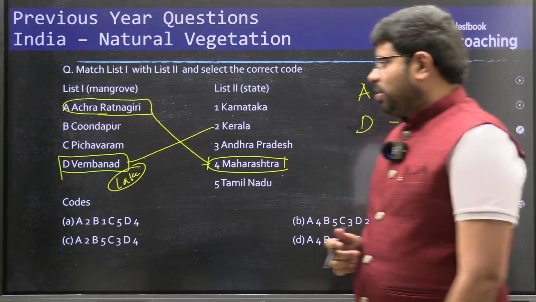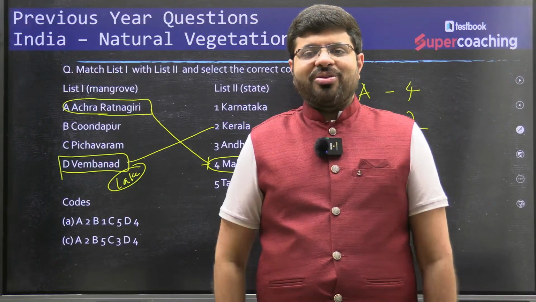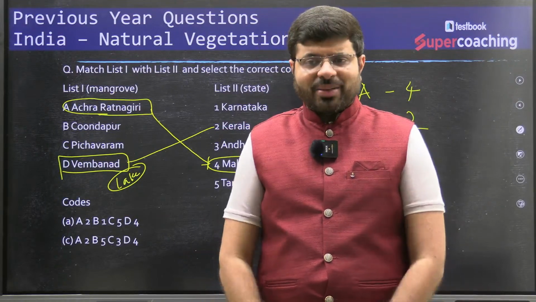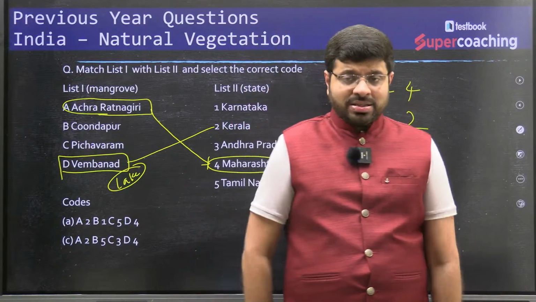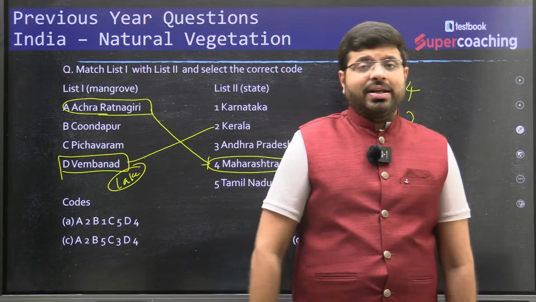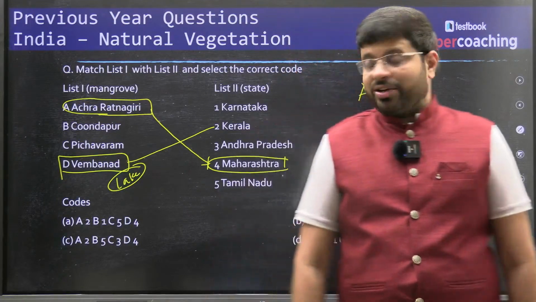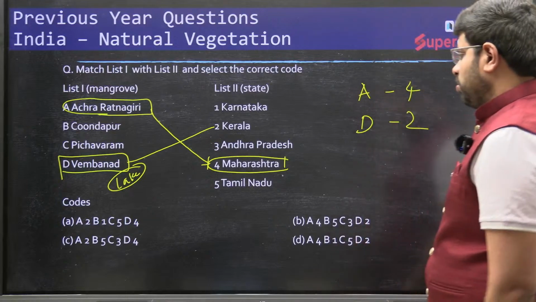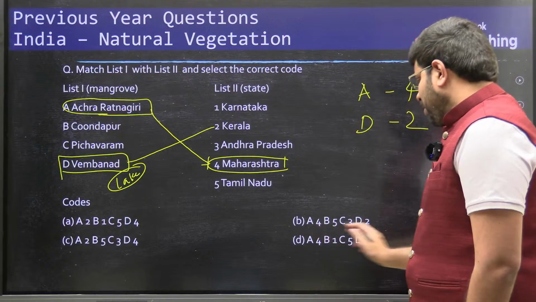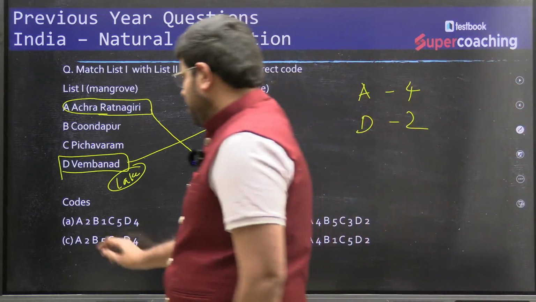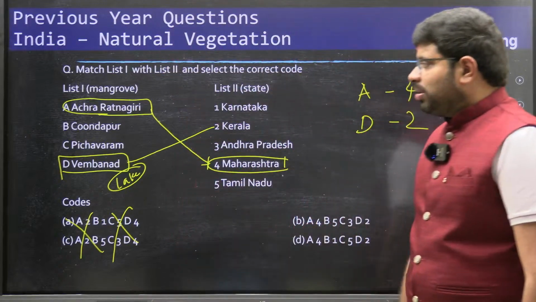And it is also a Ramsar site, if I am not wrong. Of course, recently you find more Ramsar sites. The number is now almost 80 or 100, something nearer to 80, right? So it's difficult to remember so many sites, but definitely the popular lake in India is Vembanad. So maybe that will help you to understand further, right? So A2, A4, D2. You see A4, D2, you have option between B and D. So these options are eliminated.